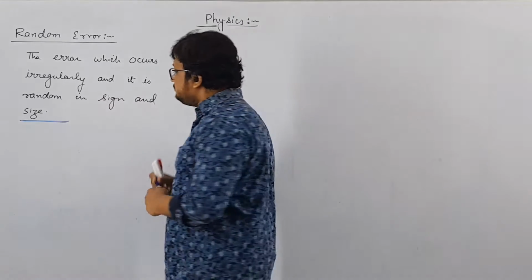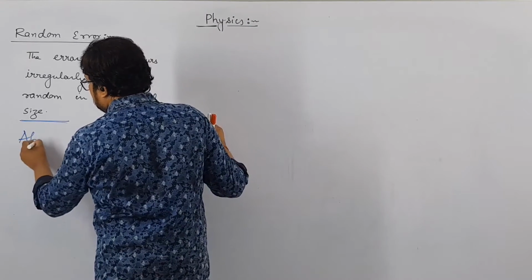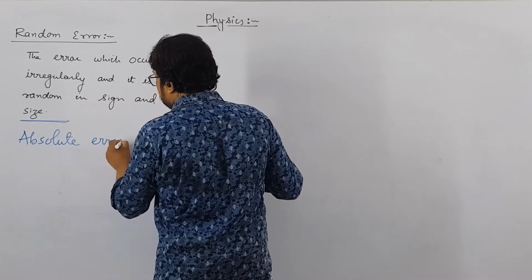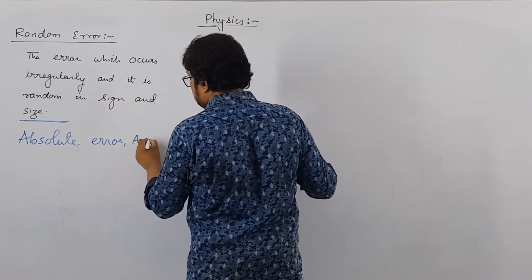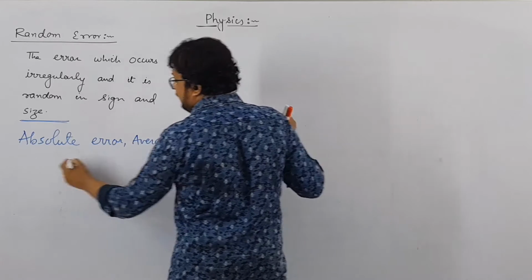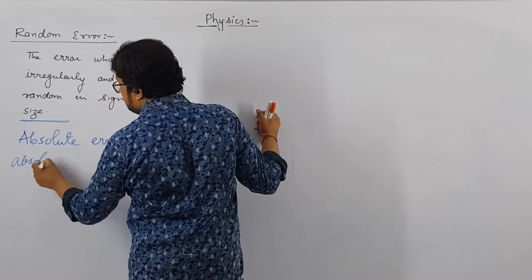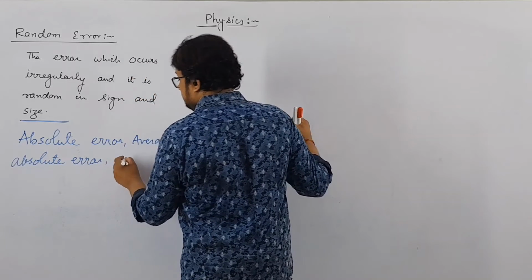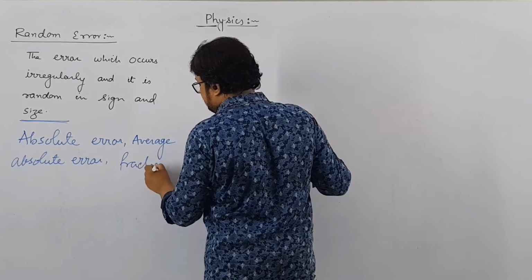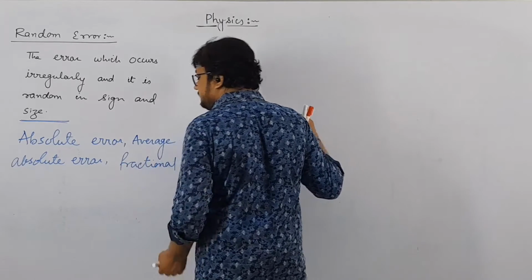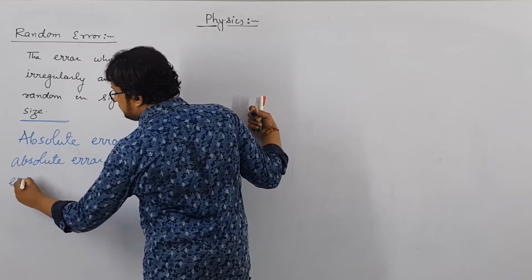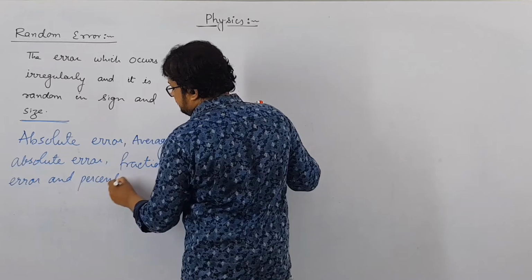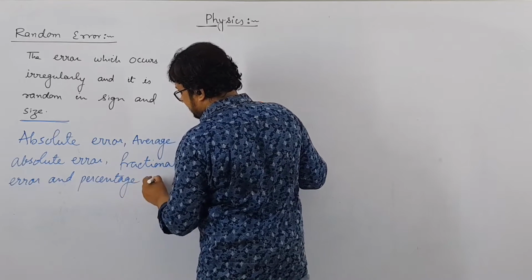That is absolute error, average absolute error, fractional error, which is sometimes also known as relative error, and percentage error.